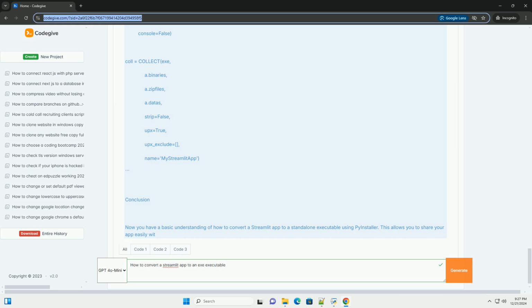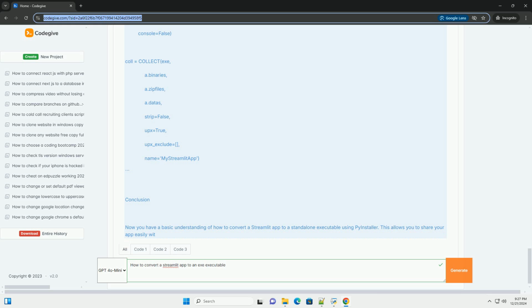Step 3, create a .spec file, optional. PyInstaller uses a specification file to determine how to build the executable. You can create a basic .spec file by running bash pyinstaller --name my_streamlit_app app.py. This command will generate a my_streamlit_app.spec file, along with a dist folder containing the executable. You can customize this .spec file as needed. For a basic app, you can skip customizing it and move directly to the next step.